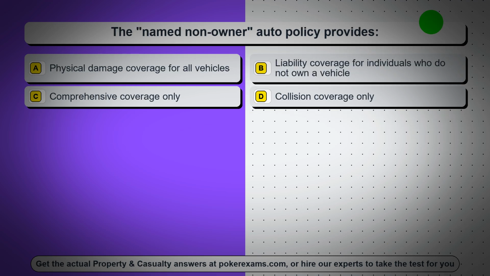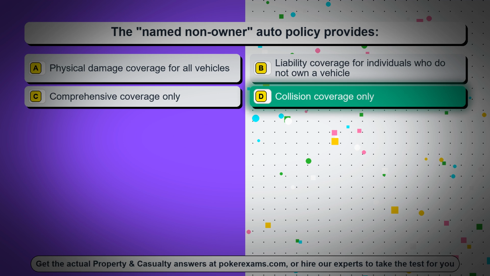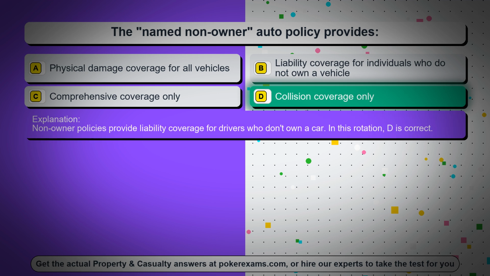Question 73. The named non-owner auto policy provides: Option A, physical damage coverage for all vehicles. Option B, liability coverage for individuals who do not own a vehicle. Option C, comprehensive coverage only. Option D, collision coverage only. The correct answer is option D, collision coverage only. Non-owner policies provide liability coverage for drivers who don't own a car. In this rotation, D is correct.